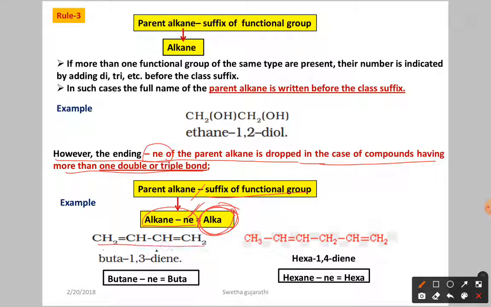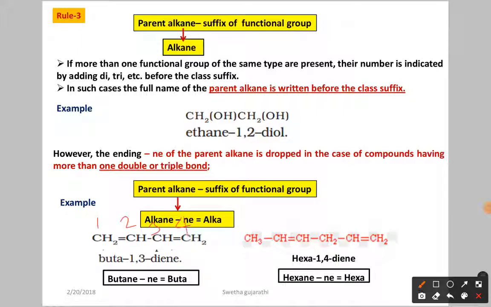Here we have this molecule. If you give the numbering, it is 1, 2, 3, 4. Now, the double bond occurs two times, so more than one. Generally, for this parent chain we would write butane. From butane, you have to subtract the -ne, so it becomes buta. So buta is the parent alkane name, done. After that you write the suffix. We have the double bond two times; where is it present? At the first carbon and third carbon, so 1,3-diene. This is the nomenclature: buta-1,3-diene.